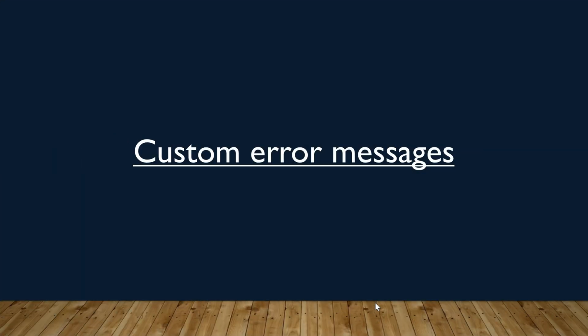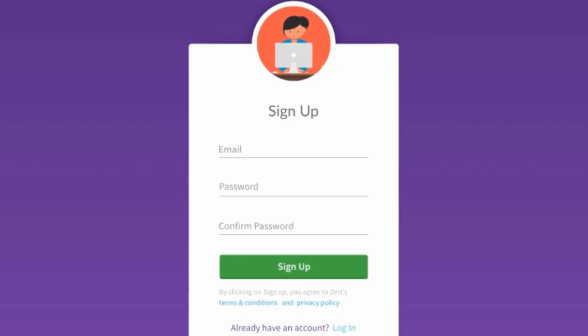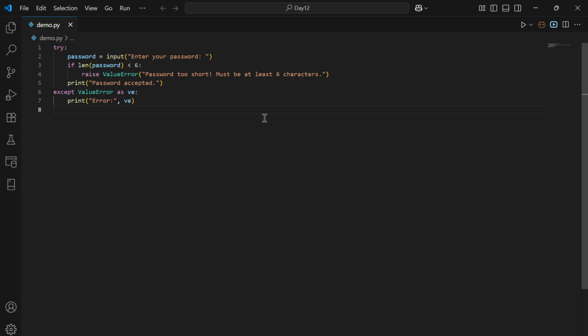Next, let's look into custom error messages with an example. Consider you are creating a sign up page. The password should be at least 6 characters. If not, you want to raise a custom error message. This code asks the user to enter a password. If the password is less than 6 characters, it is going to raise a ValueError with the message password is too short, must be at least 6 characters. Next, the except block catches the error and shows the message to the user if the password is too short or invalid. In case the password is correct, then it is going to print password is accepted.